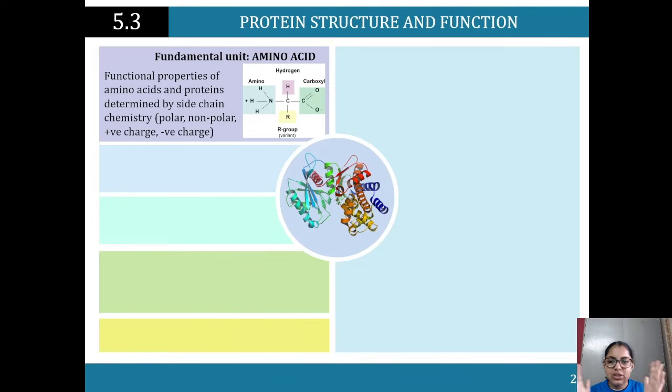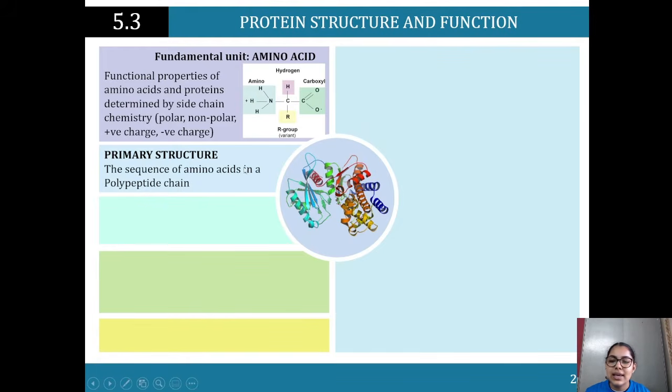But in your head, just know that the functional properties of amino acids and proteins are basically determined by the side chain and the charge of the side chain. Then we've got the primary structure, the sequence of amino acids in a polypeptide chain. So that's our primary structure, just the amino acids and however they're arranged in a polypeptide chain.